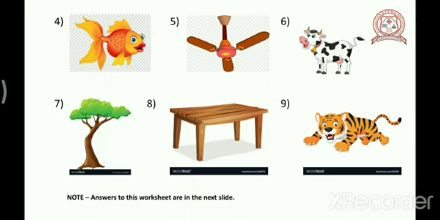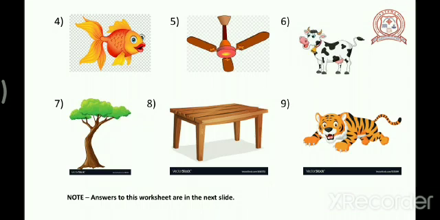The seventh picture you see is a tree. I already told you that a tree is a part of the environment and it is a living thing. When a tree is small, after some years it grows into a big tree. So it grows, though it does not move from one place to another. But when there is air, it moves a little. So we get the wind. A tree is a living thing.